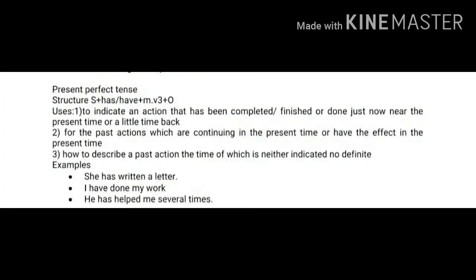Now we have the third form, that is the present perfect tense. Now the structure here is subject plus has or have plus main verb, the third form of the main verb, plus object. Now you can see has will be used with the singular subject and have will be used with the plural subject. And the third form of the verb is the past participle form. For example, if we say go, went, gone, the third form is gone. Help, helped, helped, so helped will be the third form of the verb, like that.